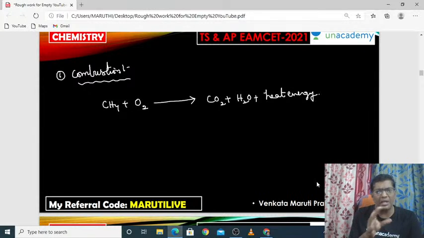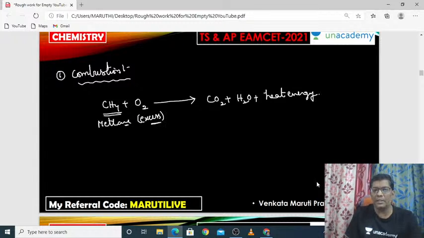Generally alkanes are very difficult to oxidize. But here an alkane like methane can react with oxygen in the presence of an excess amount of air or oxygen. Then it will produce carbon dioxide and water.